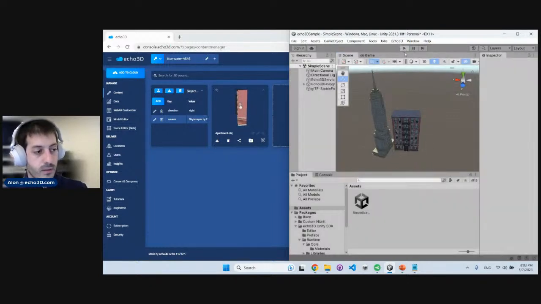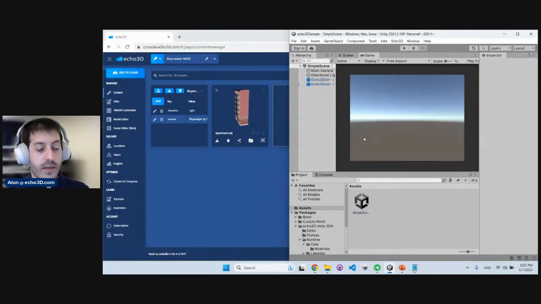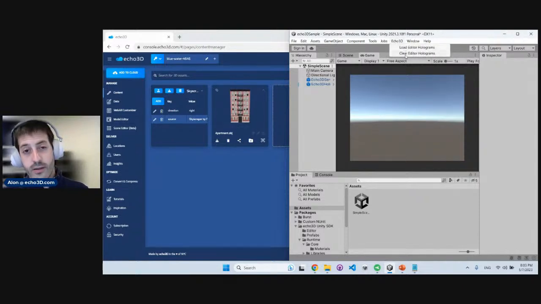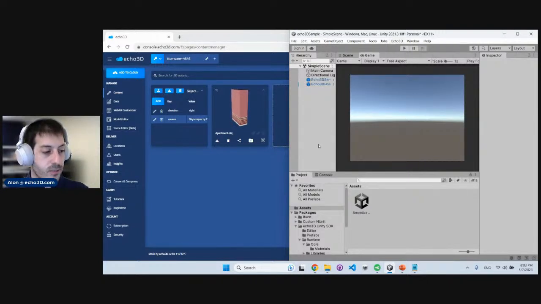There you go. If you do want to play around with the assets while the application is not running, so basically not in runtime, you can do that too. You just need to load the editor holograms right here. So you just click Echo 3D and you load the editor holograms and you can clear them later. It will cache a local copy of those assets you can play around with, have them be part of your scene, and have those actual game objects inside the scene editor like you know from any applications. But then afterwards, you can just clear them and have your assets come in from the cloud. So really, really powerful tools that you bring into your application.